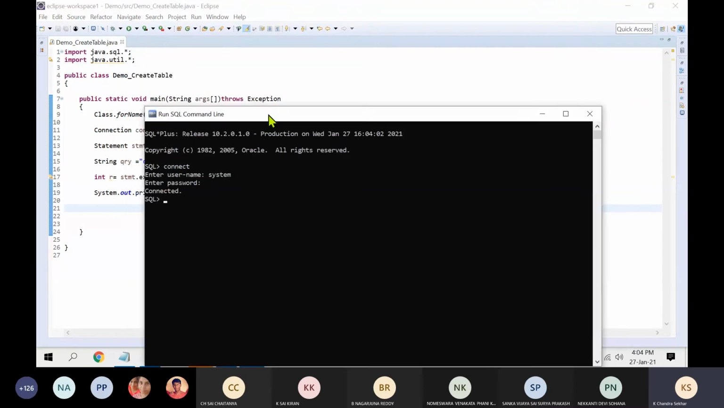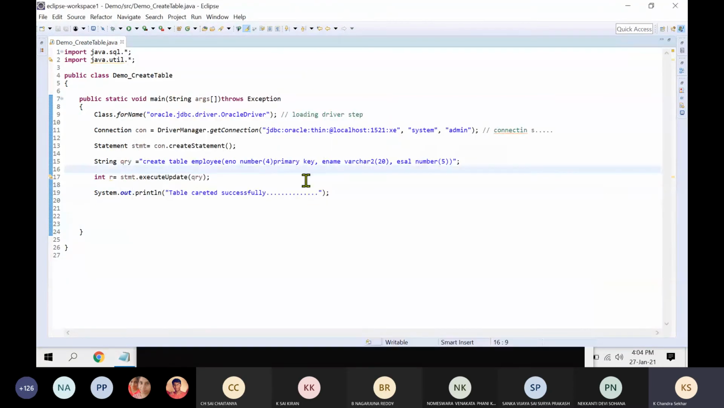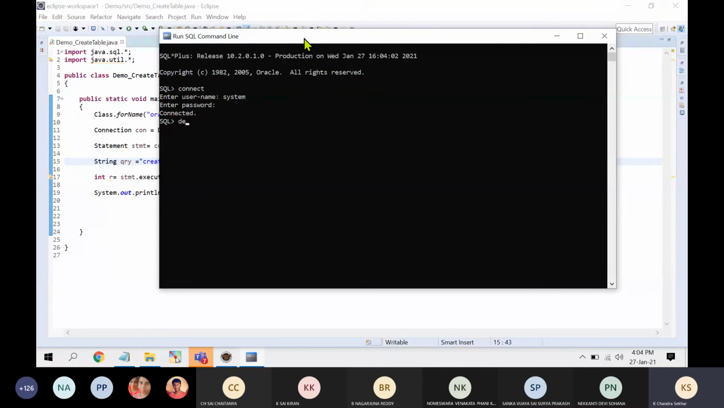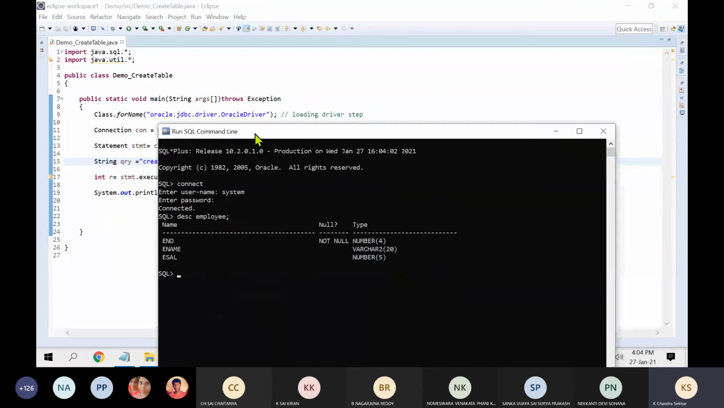Now what is the next step? We have created one table. What is our table name? Employee. Now we will verify the table is created. Describe employee. The table is created. The same attributes we have given: employee number, employee name, employee salary. Right? Table created or not?